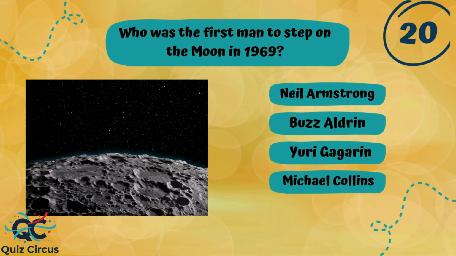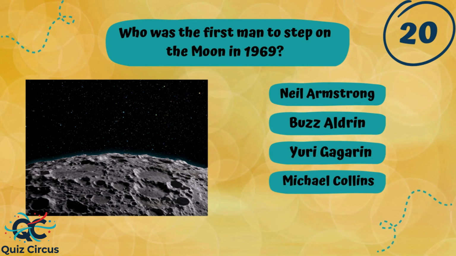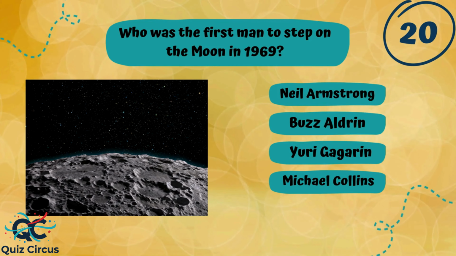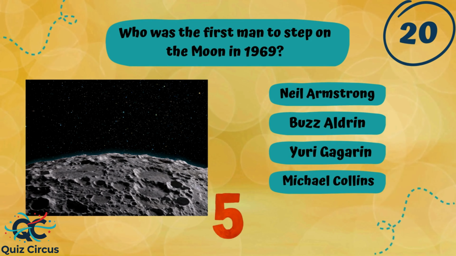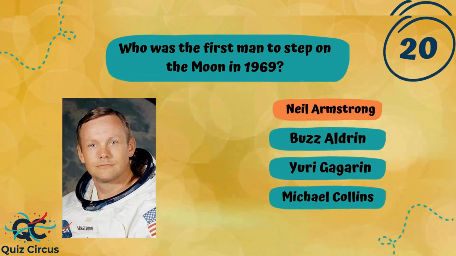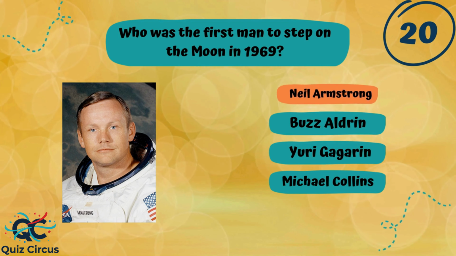Who was the first man to step on the moon in 1969? Neil Armstrong, Buzz Aldrin, Yuri Gagarin, or Michael Collins? The correct answer is Neil Armstrong.